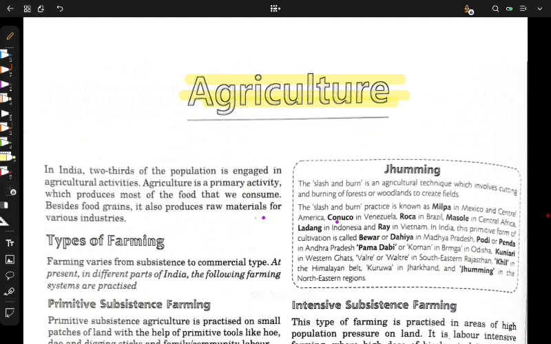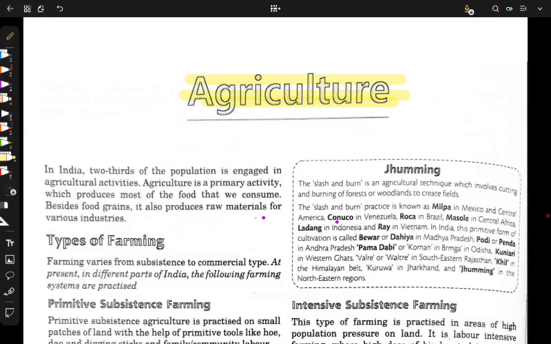We know in India that the majority of the country is engaged in agriculture activities. By agriculture activity, we mean a broad term of activities which are related to nature. They can also be said as primary activities. For example, when we go into villages, we see that many types of activities are going on. Someone is herding animals, someone is farming. So agriculture is a very broad term, and that's how farming is different from agriculture. Farming only comprises sowing of a seed and its harvesting, but agriculture is a very broad term. I hope you understand it now.